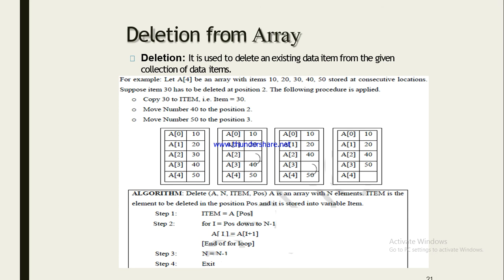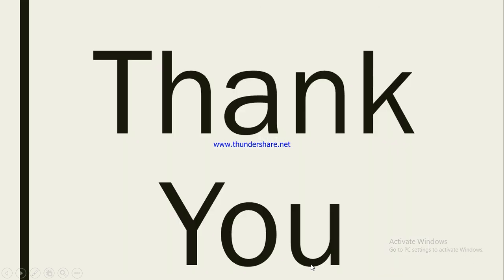Algorithm Delete A, n, item, position. A is an array with n elements. Item is the element to be deleted at the position and it is stored into the variable item. Step 1, item equal to A[position]. First collect the item that we are going to delete. In step 2, use the for loop to arrange the index, A[I] equal to A[I plus 1]. End of for loop. Step 3, n equal to n minus 1. Just decrease the indexing value by 1. And step 4, exit.